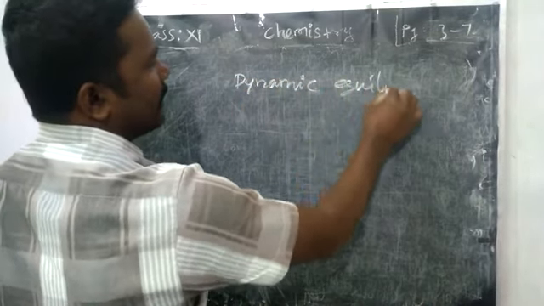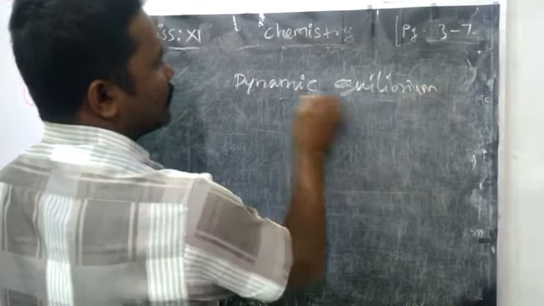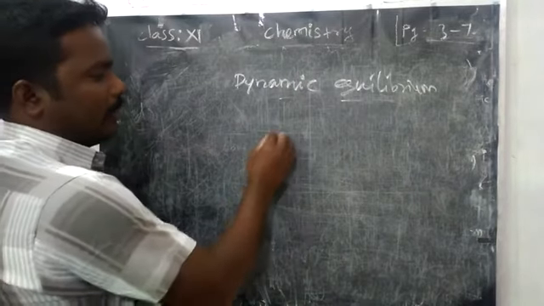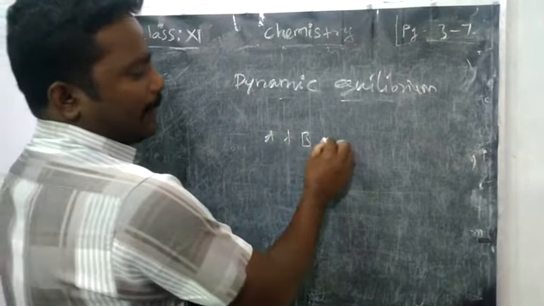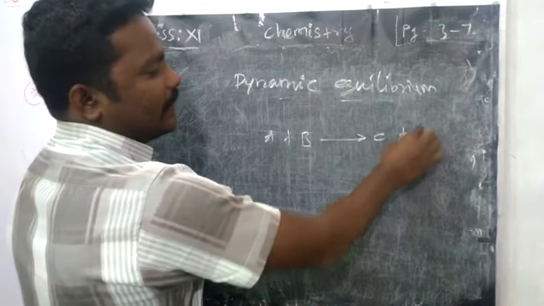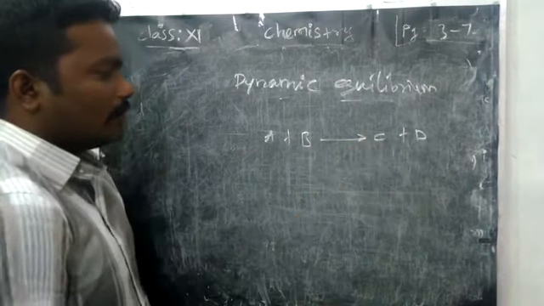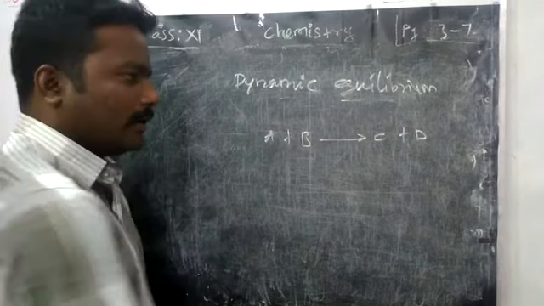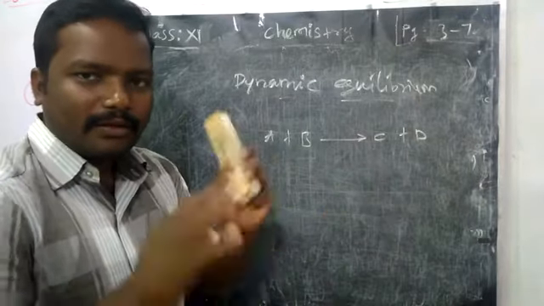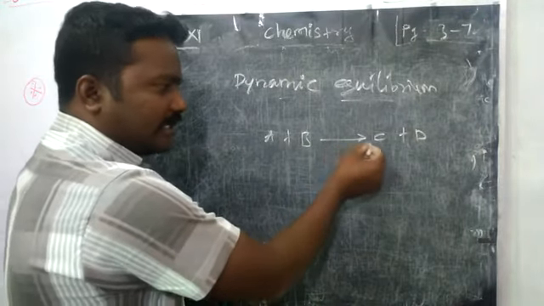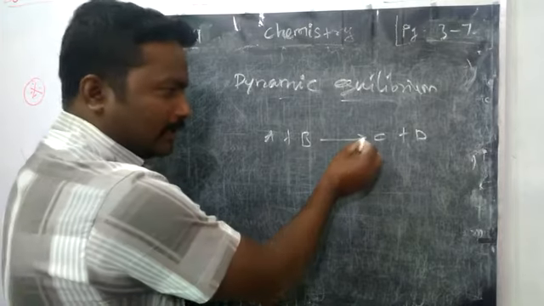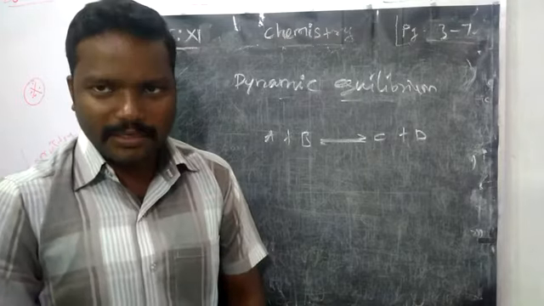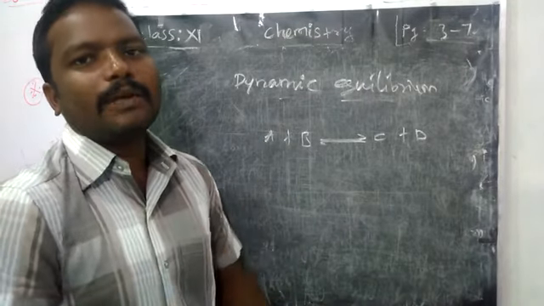What do you mean by dynamic equilibrium? See, if you take another example, A plus B, what will happen? It will form C plus D. Okay, so the concentration of AB in the beginning may be high. Concentration of CD in the beginning is low, right? After reaching some amount of product, the product again will form or combine into reactant AB. Concentration will maintain equal, right?